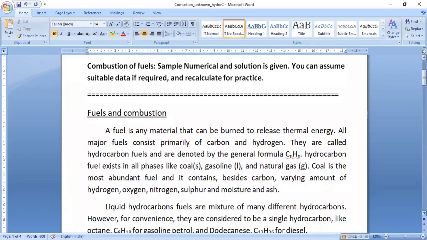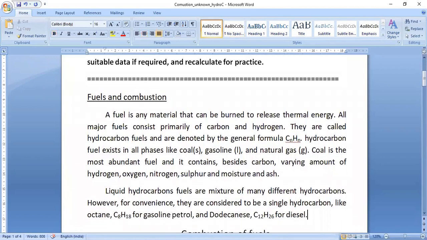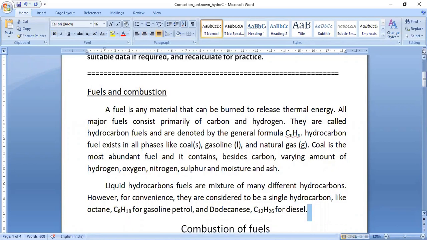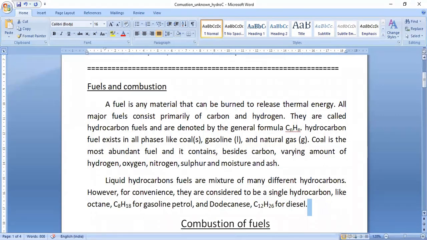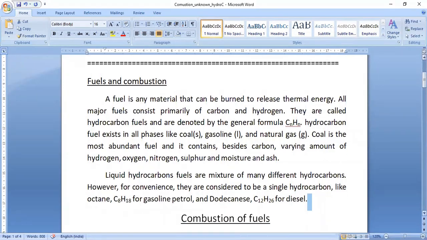Fuels. First of all, let us discuss what a fuel is. A fuel is any material that can be burned to release thermal energy. All major fuels consist primarily of carbon and hydrogen, hence they are called hydrocarbon fuels and are denoted by the general formula CnHm. Hydrocarbon fuels exist in all phases: coal is in solid form, gasoline is in liquid form, and natural gas is in gaseous form. So the fuel exists in three different forms.